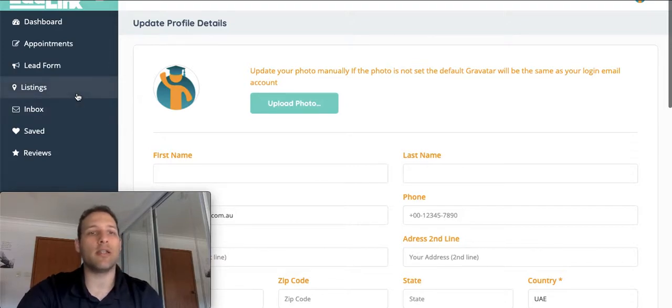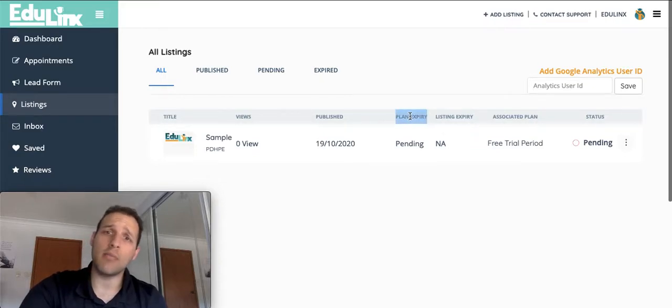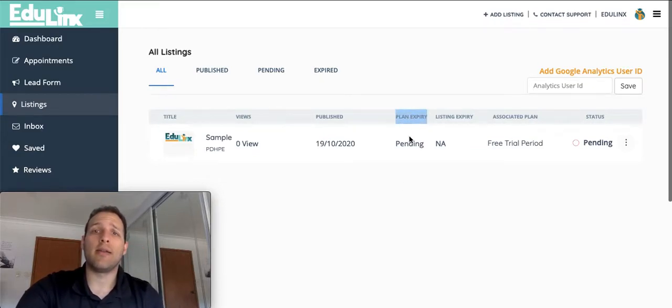So you'll notice in your listings, and you can see when that date is very clearly here with the countdown. So in your listings, you'll see the listing expiry date will appear here. Basically, you'll have a countdown of how many days you have left. This plan expiry countdown here is for the plan you've signed up for that individual listing.